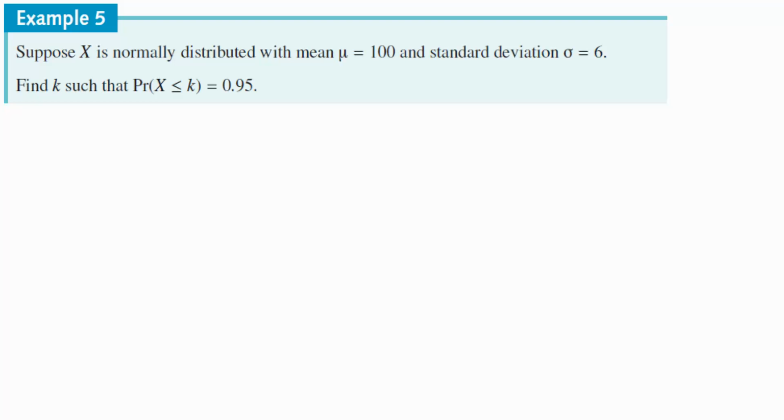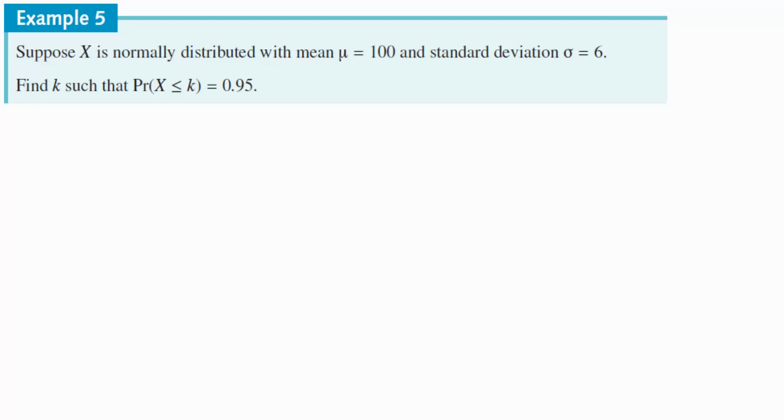So what does that mean? Visualize it. Draw the graph if it helps you. I always teach my students to draw it and it makes it so much easier. Mean is 100. So this is 100. Standard deviation 6. So 1 across is 100 plus 6, which makes it 106. 100 minus 6 makes it